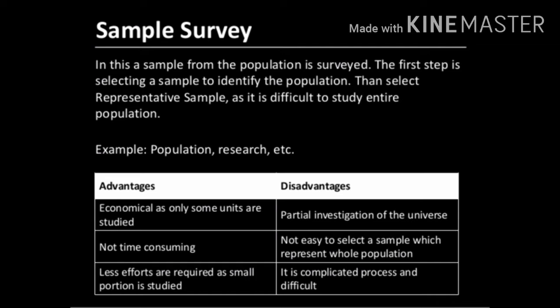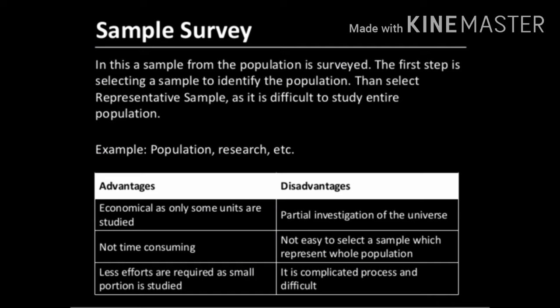The main advantage of sample survey is that it is economical. Economical means it is less cost. Since we are selecting only a few people as a sample, the cost is very much less. Then time consumption is also less. So we will not take much time to collect the survey as that of the census method. Then efforts are also less as we are going to cover only a few persons or a small portion of the population.